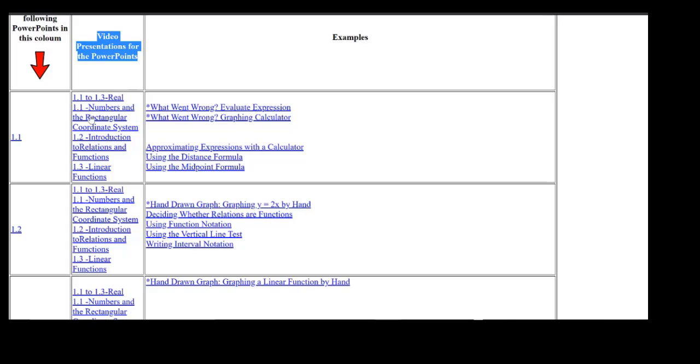If you get confused on any part of these, you want to go ahead and open the video lectures of those. So you open the PowerPoint presentation and you open the video lecture, and you can fast forward the video lecture to the point where you might have a question or it's not clear for you. These are the PowerPoint presentations. These are the video lectures of these PowerPoint presentations.